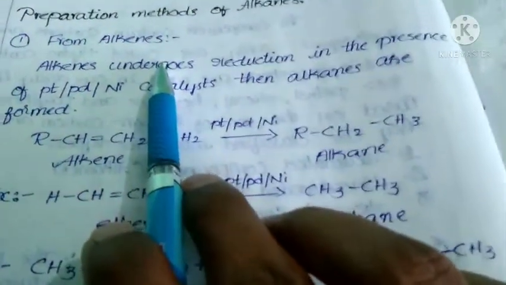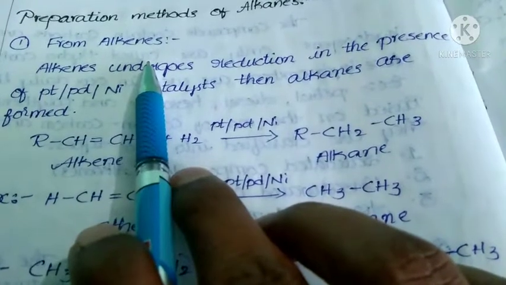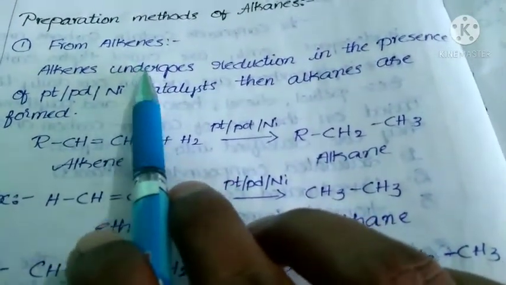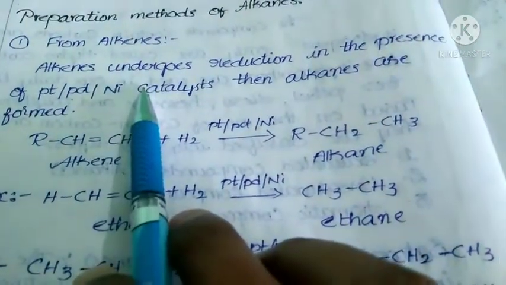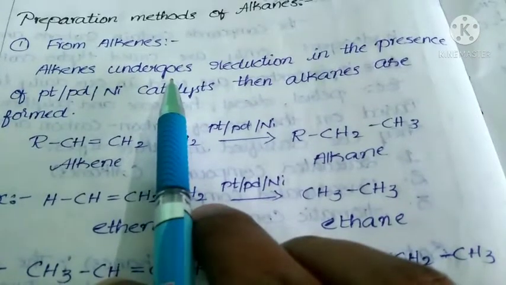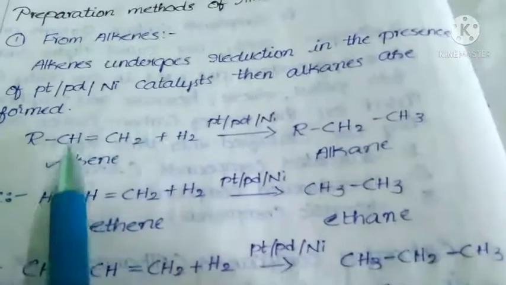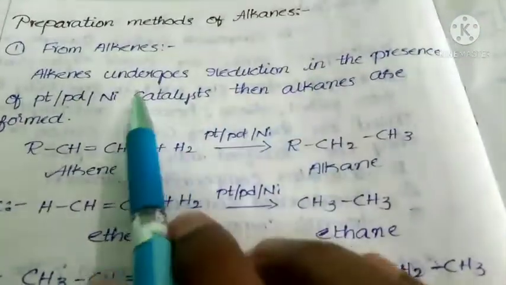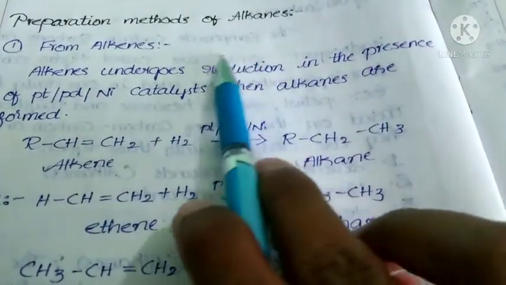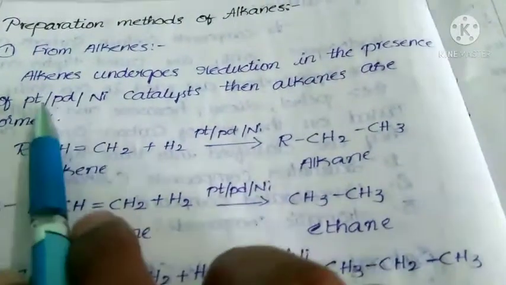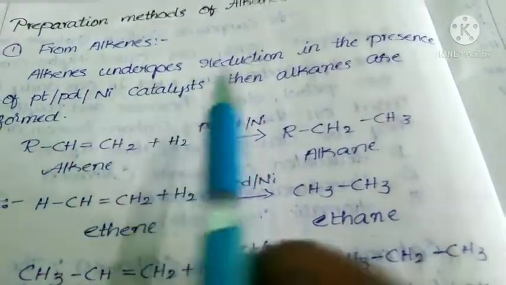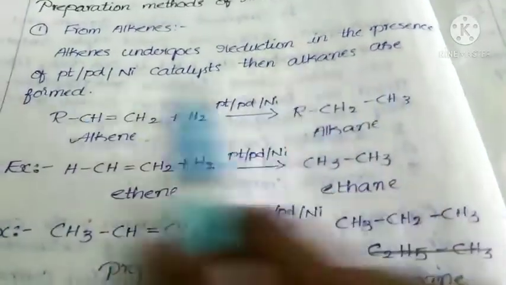That means by using alkenes we can make alkanes, because in alkenes a double bond is present. If you break that double bond, it becomes a single bond. When alkenes undergo reduction, that is addition of hydrogen in the presence of platinum or palladium or nickel catalyst, then alkanes are formed.